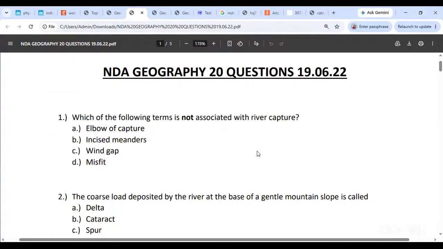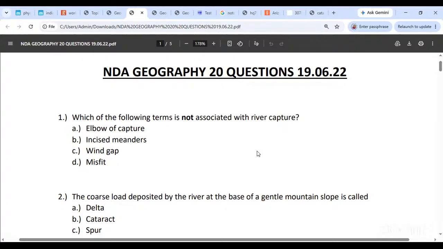Back to the basic agents, just 5 minutes. Which of the following terms is not associated with river capture: elbow of capture, incised meanders, wind gap, or misfit?